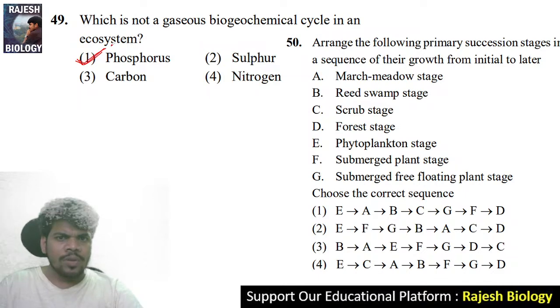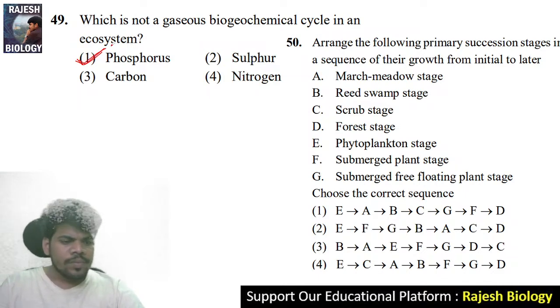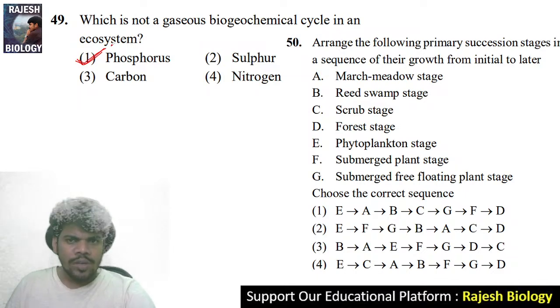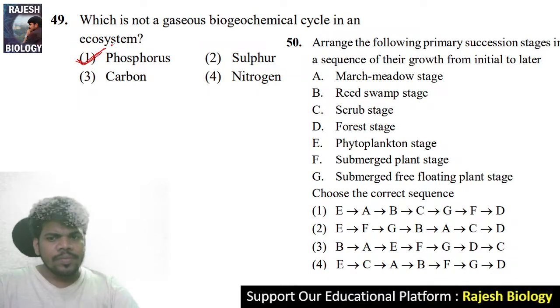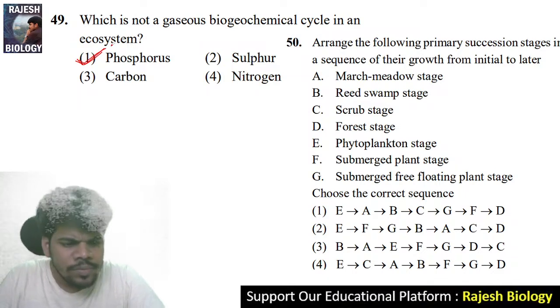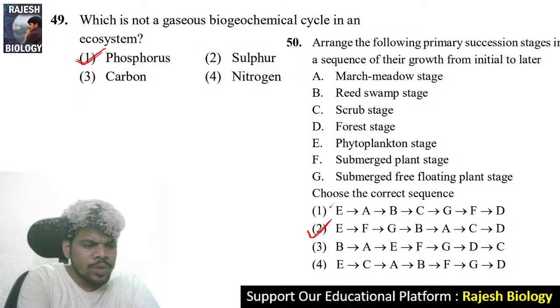No, not sulfur. Come to the 50th question. No, it is not three. Phosphorus and sulfur, you are saying. For this, the right answer is 2.